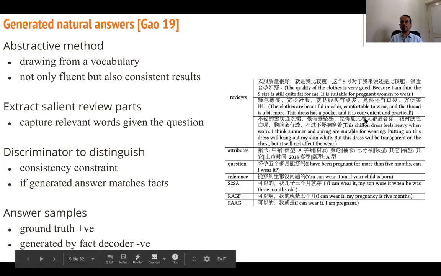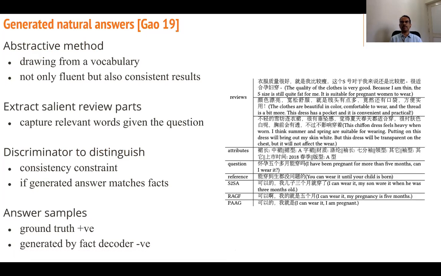The quality of the clothes is very good because I'm thin. The S size is still quite fat for me. The clothes are beautiful in color, comfortable to wear, and the thread is a bit more. This dress has a pocket and is convenient and practical. So what are the various attributes? What's the question? I have been pregnant for more than 5 months, can I wear it? The reference answer is you can wear it until your child is born.